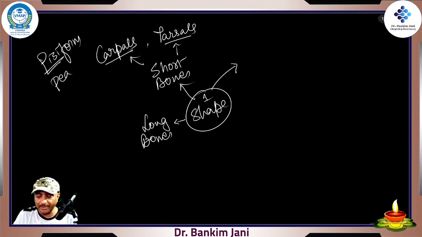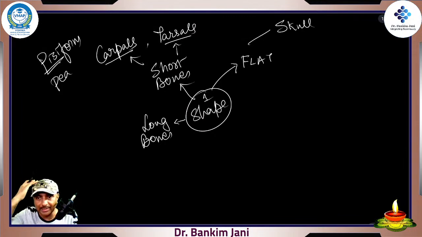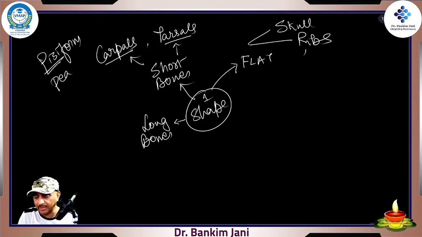Next up is the flat bone, the bones which are relatively flat. Say a femur is a round bone, and phalanges are round bones, with a shaft. Flat bones are like the skull, which is like a plate. Skull bones are flat. Ribs are literally like flat plates. Sternum is also a flat bone.